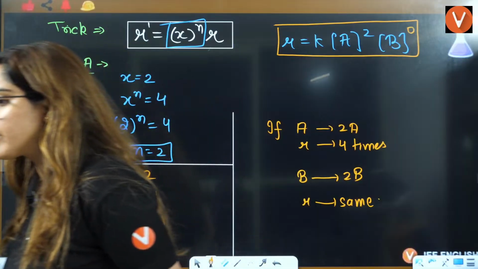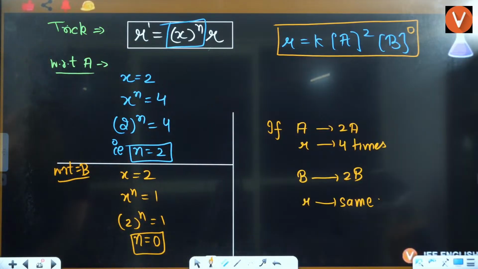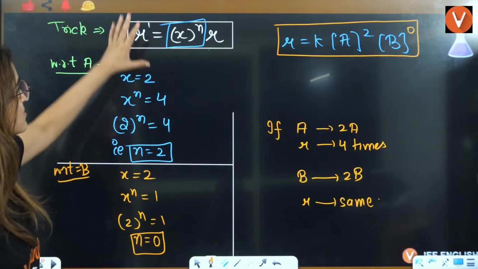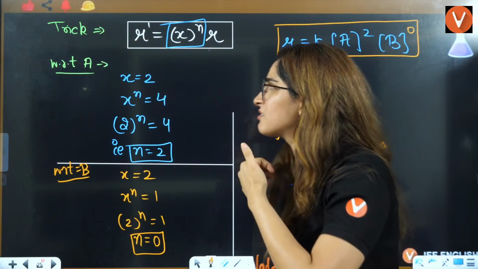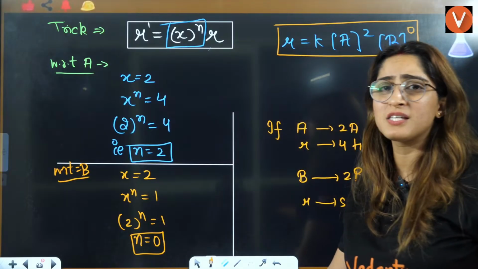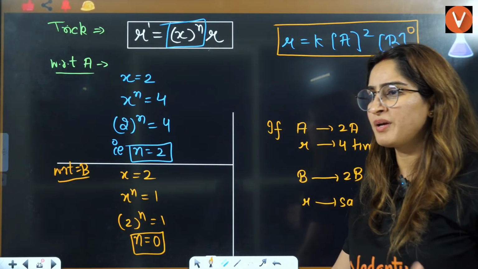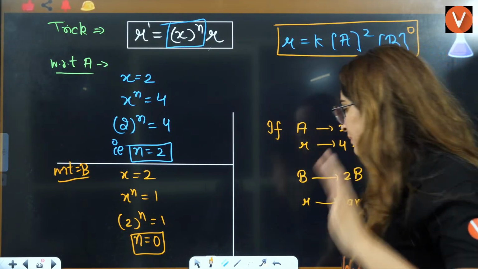Is that clear to everybody or not? So this is the trick. I don't know if you will see this in any book, because by doing the questions I made it myself.